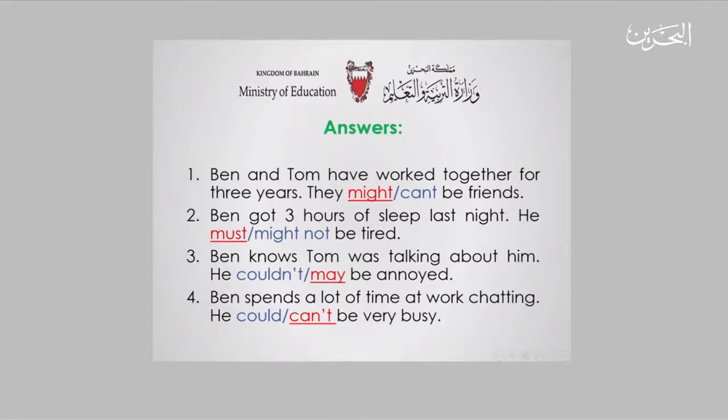Let's see number 2. Ben got 3 hours of sleep last night. He must be tired because he just slept 3 hours. So I am certain about him being tired. I'm sure that he's tired.